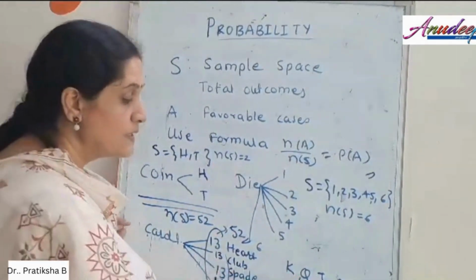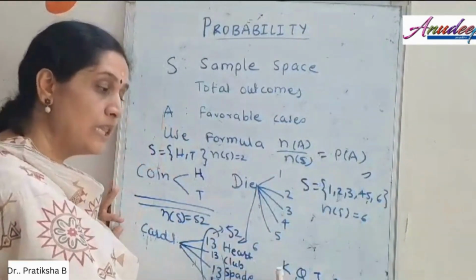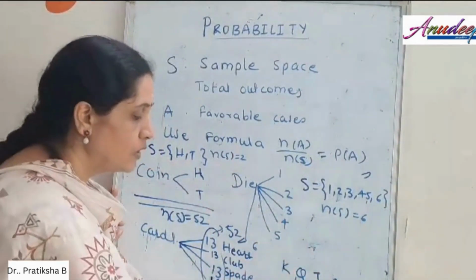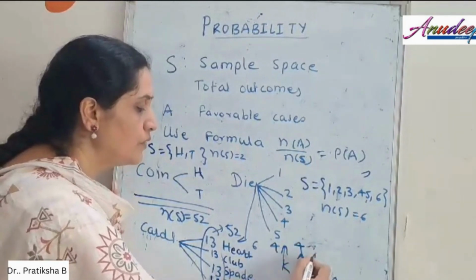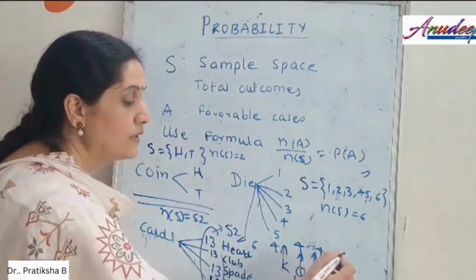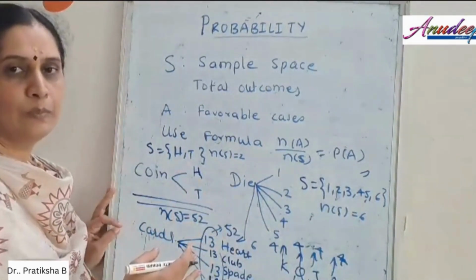There are special cards in the card game: King, Queen, Jack and Ace. So you may get a question based on them. You know that there are 4 kings, 4 queens, 4 jacks and 4 aces. These are the numbers that you need to remember, so it will be very easy to simplify the problem.